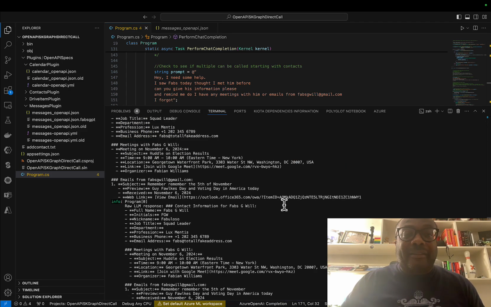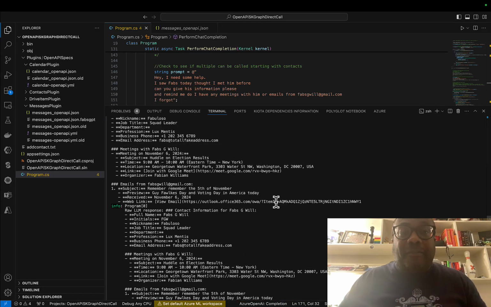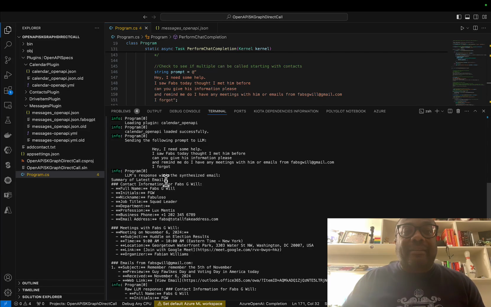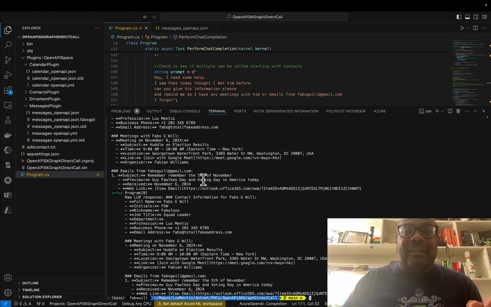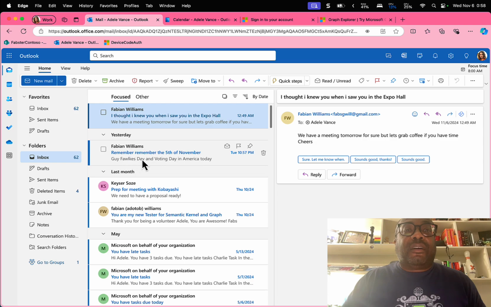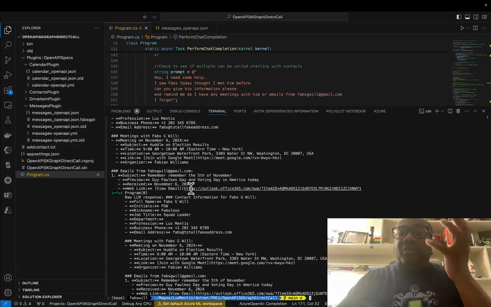Oh, look at that. Okay. So we actually got good stuff coming back now. So we can see here that it found the contact. All right. It found the meeting. And in the emails, it finds the Guy Fawkes voting day stuff. It finds some stuff from FabG Well down here. These are basically the meetings. So it brought back all three, as you can see inside here, right? The Guy Fawkes, remember the 5th of November, and stuff like that. So took us a little bit of time.